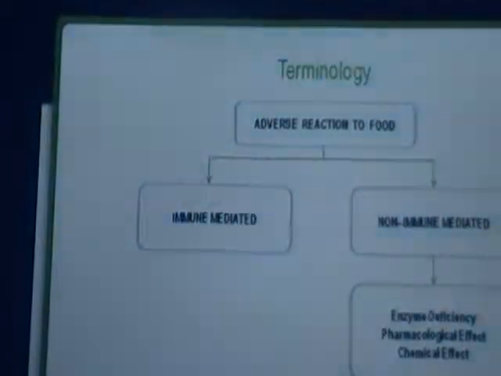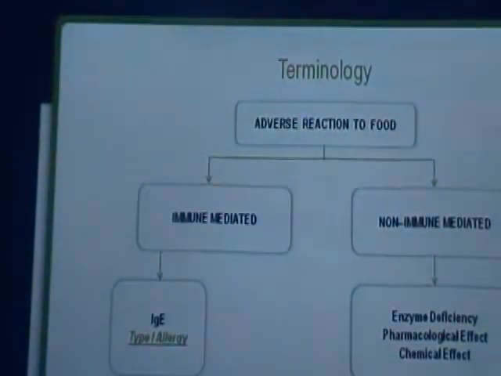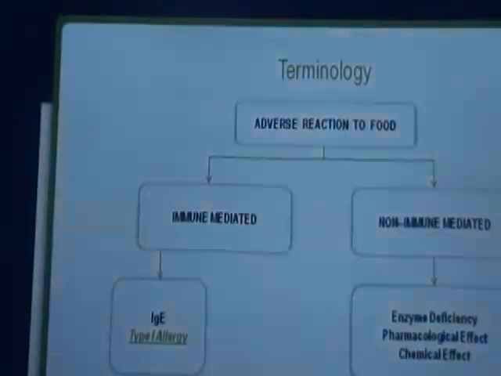At the same time, immune mediated has been classified under IgE, where the adverse reaction is very immediate through IgE antibodies, which we classically call an allergic reaction.